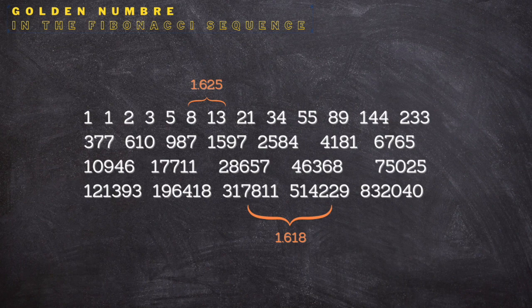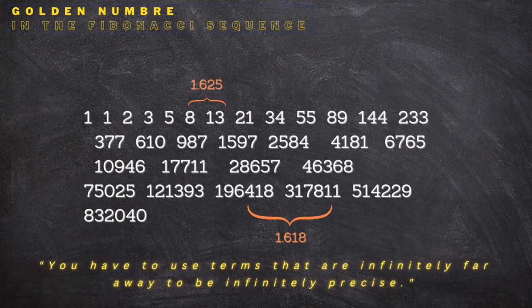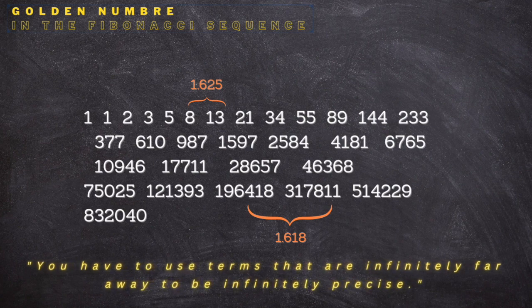514,229 divided by 317,811 is equal to 1.618. But let us specify here that Fibonacci, who lived in the 13th century, had not realized that by dividing a term of this sequence by its preceding one, we obtain the golden number. You have to use terms that are infinitely far away to be infinitely precise.